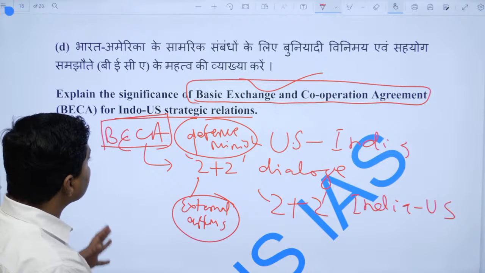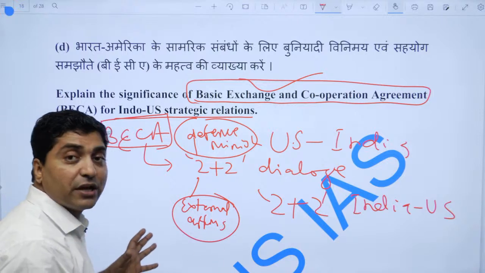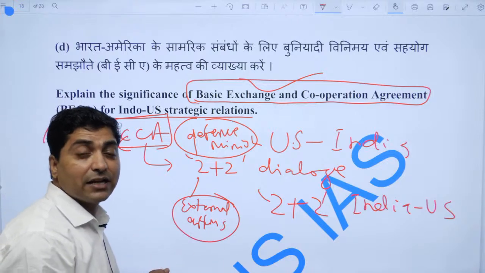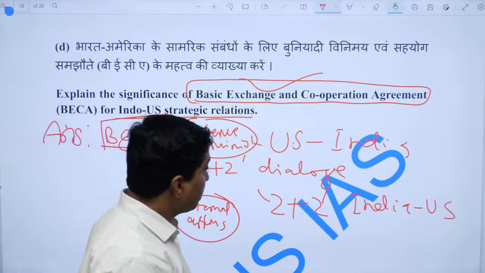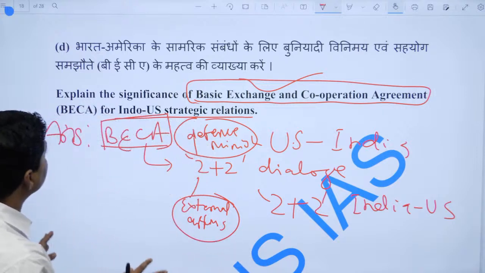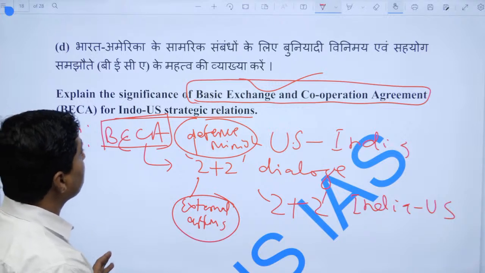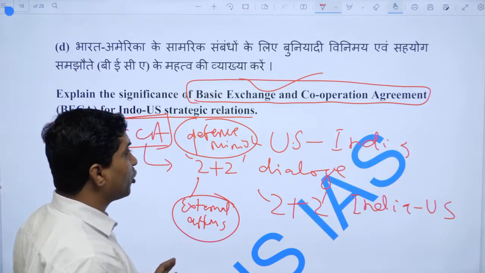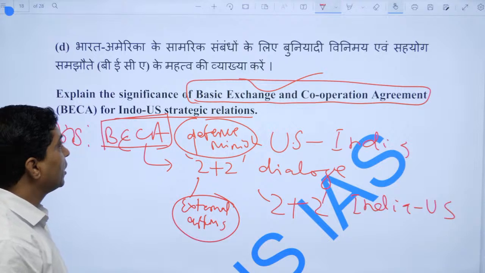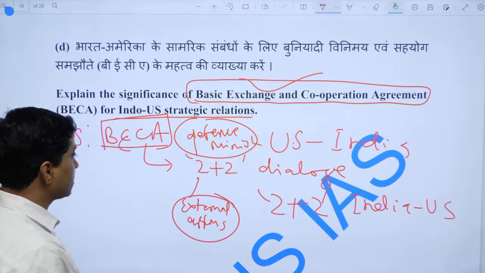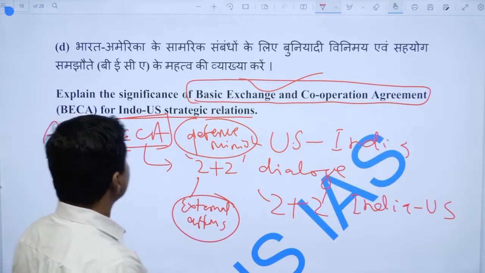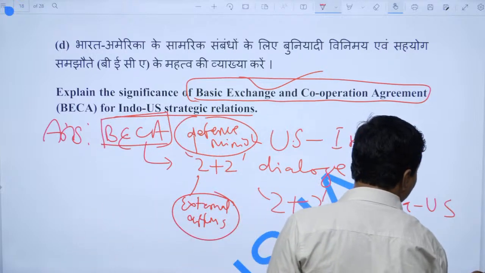It is very important in the wake of the rise of China and its threat to India. So that is the basic significance of this agreement for India-US strategic relations. Now let me move to the next one.